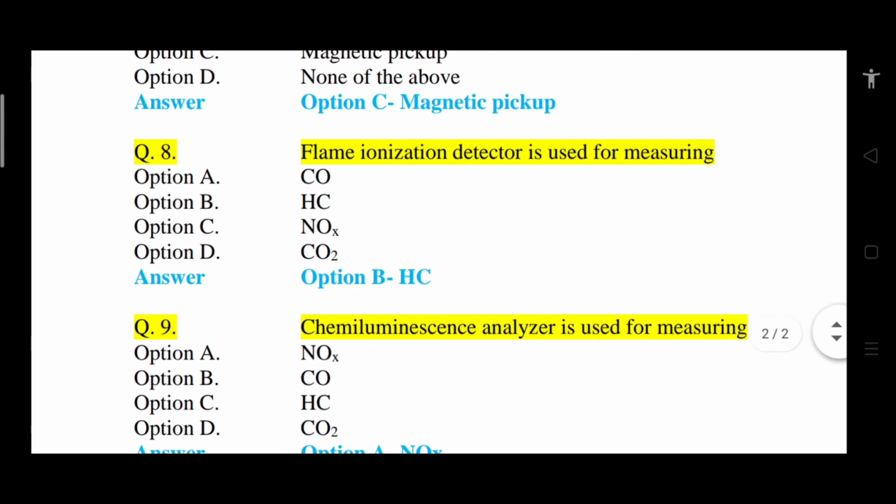Question number 8. Flame ionization detector is used for measuring option A CO, option B HC, option C NOx, option D CO2. So correct answer is option B, that is HC, hydrocarbon.